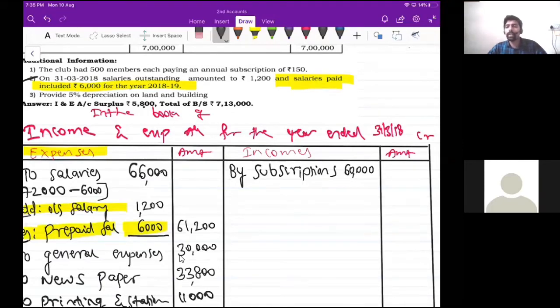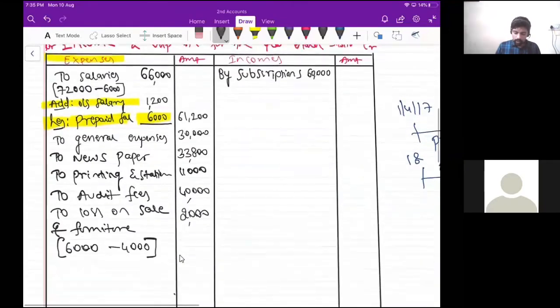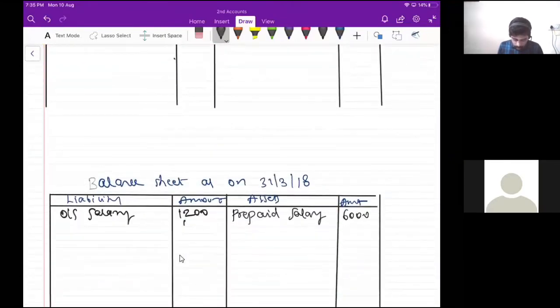Where do you record pre-received subscriptions? When you receive bike in advance, I gave one bike example, right? Please remember that bike example. Yes, that is liability, correct? So go to liability side. Pre-received subscriptions, 12,000 rupees. When you receive subscription in advance, that is liability, obviously.